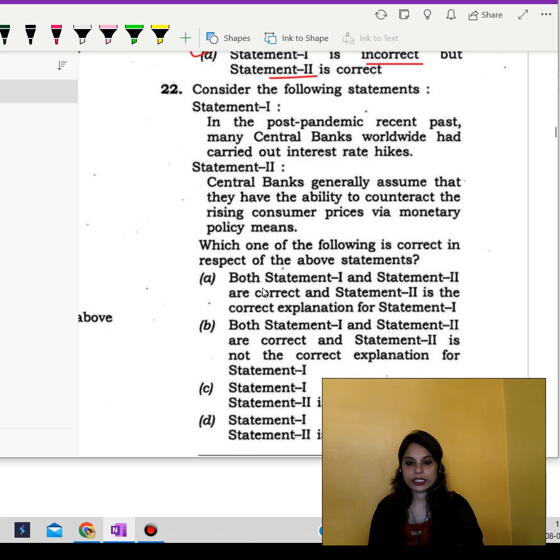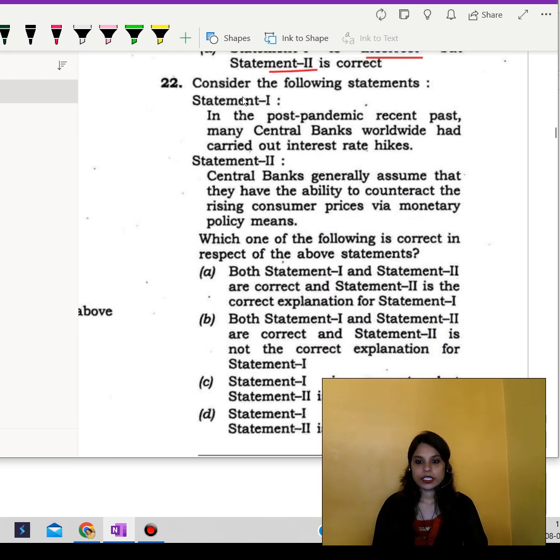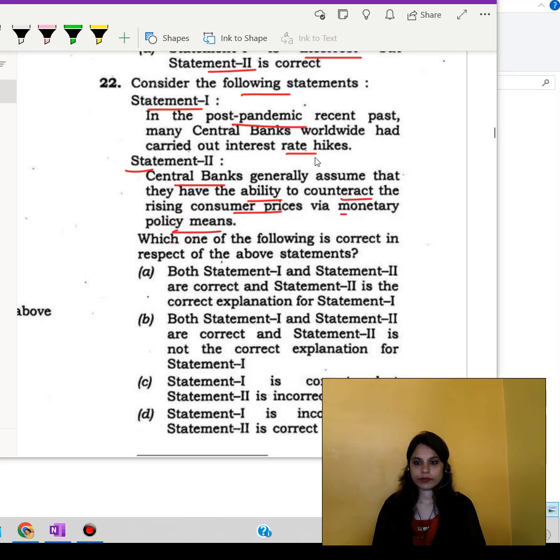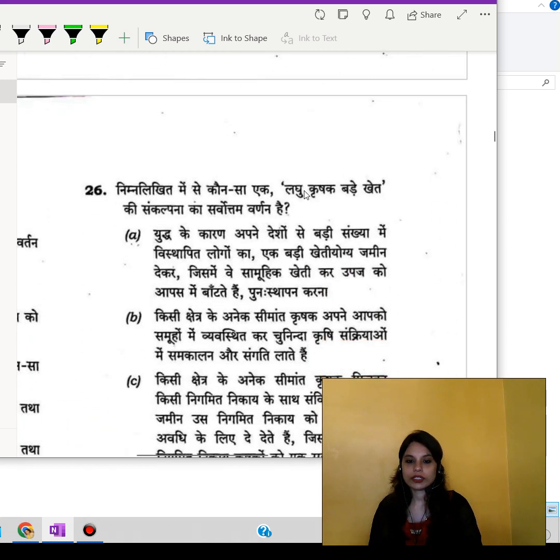Let's consider the next question, which says consider the following statements. Statement 1 says in the post pandemic recent past, many central banks worldwide had carried out interest rate hikes. Statement 2 says central banks generally assume that they have the ability to counteract the rising consumer prices via monetary policy means. Here we have to go with option A, that says both statement 1 and statement 2 are correct, and statement 2 is the correct explanation for statement 1. So this would be the correct answer. Now moving over to the next question.